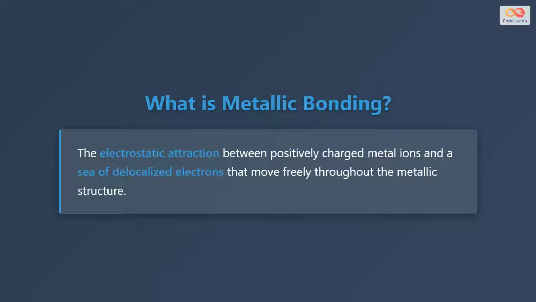Metallic bonding is the electrostatic attraction between positively charged metal ions and a sea of delocalized electrons that move freely throughout the metallic structure. In simpler terms, when metal atoms come together, they form positive ions, and their outer electrons are no longer attached to individual atoms. Instead, these electrons can move freely around all the metal ions, creating a strong attractive force that holds the entire metal structure together.